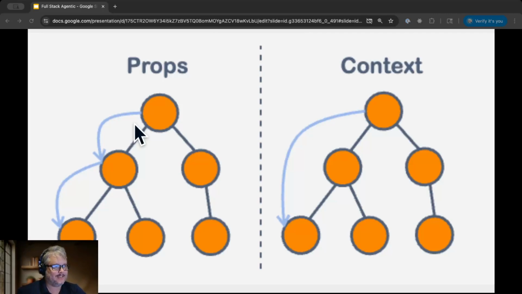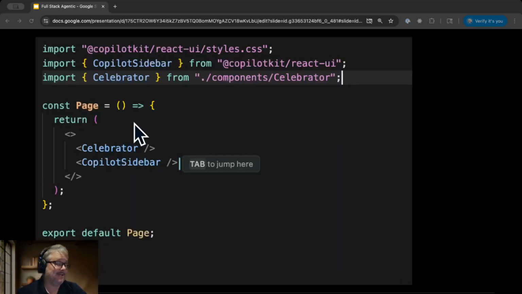And a context is any subtree of components can define a context, and then any of the components underneath that subtree can share state. So a child can share it with a peer, and they can update state and react to state. It's React context, and it's a standard in React, and that's exactly what Copilot gives you.